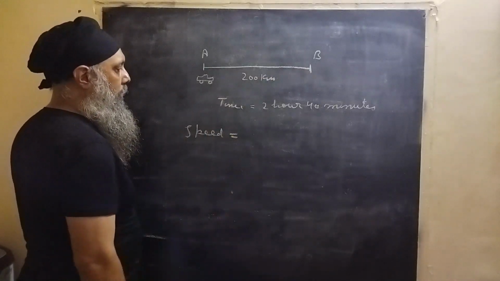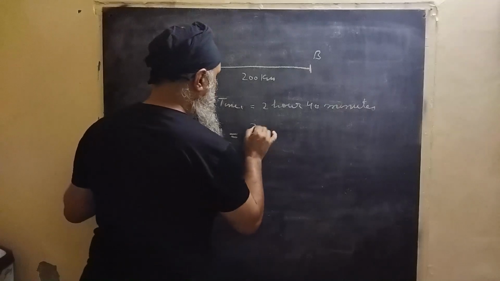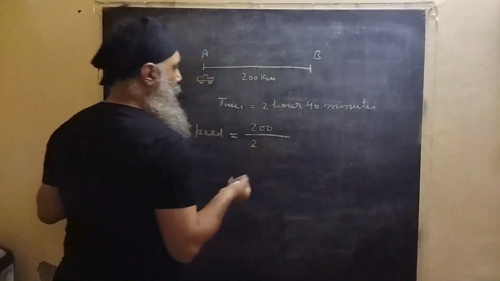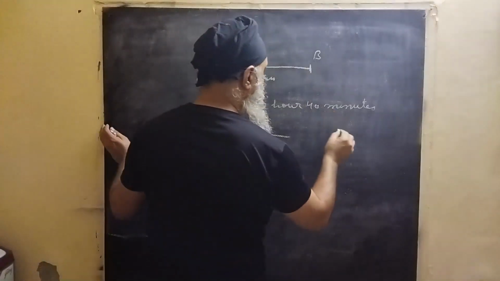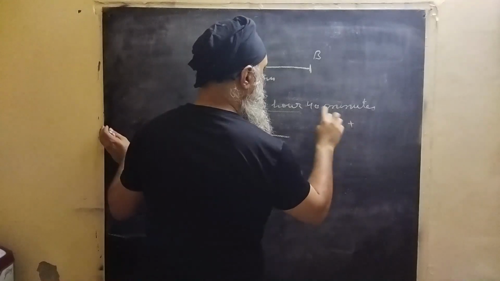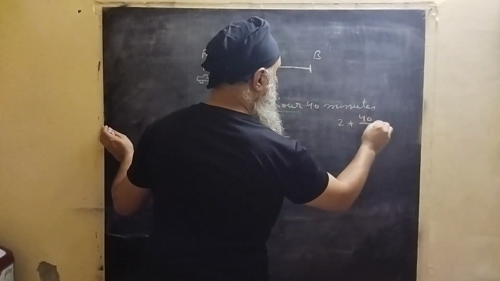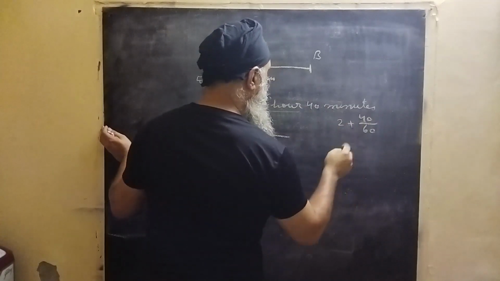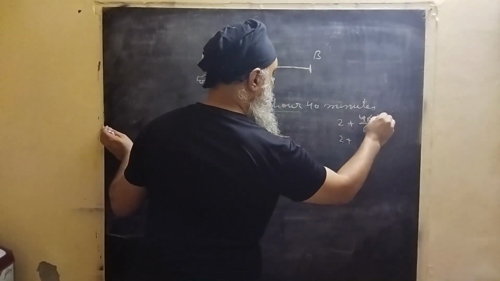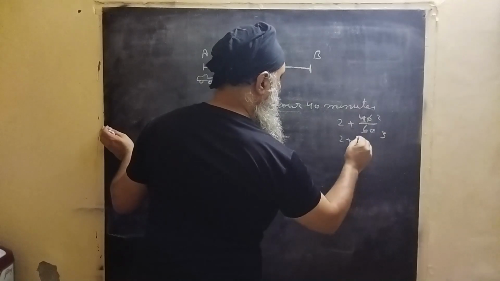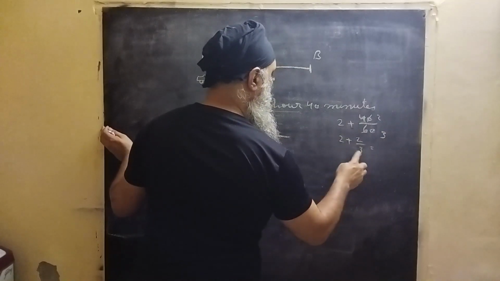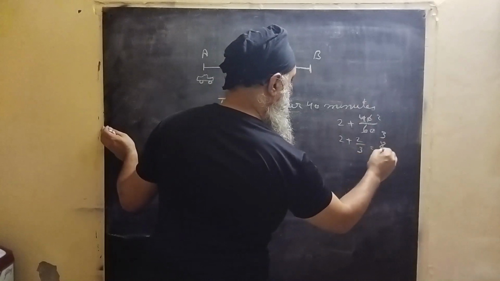It's distance over time, 2 hours and 40 minutes. If we divide 40 by 60, we convert that into hours, so this will be 2 over 3. So 3 times 2 is 6, plus 2, 8 over 3 hours.